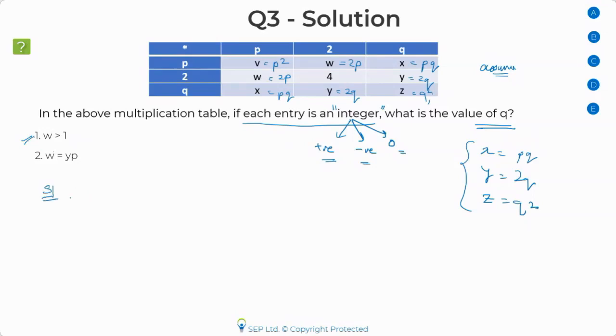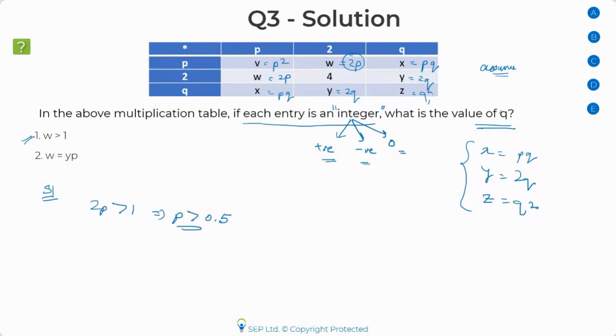Now, statement 1 is simple. W is greater than 1. Now, W is what? 2P. So I can say 2P is greater than 1, or P is greater than 0.5. Okay. But what do I do with this information?